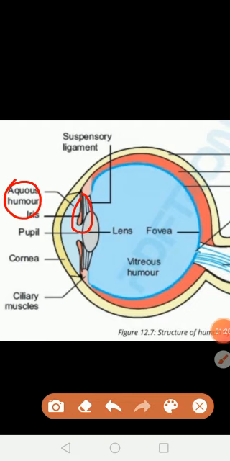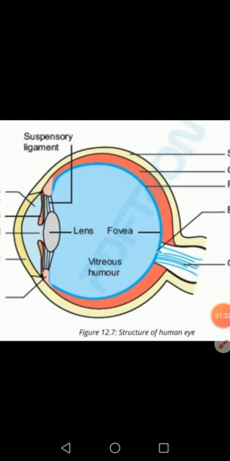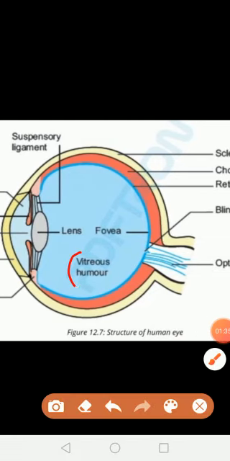Behind the iris and retina there is the vitreous humor. The vitreous humor is a jelly-like fluid, and this whole portion comprises the vitreous humor.